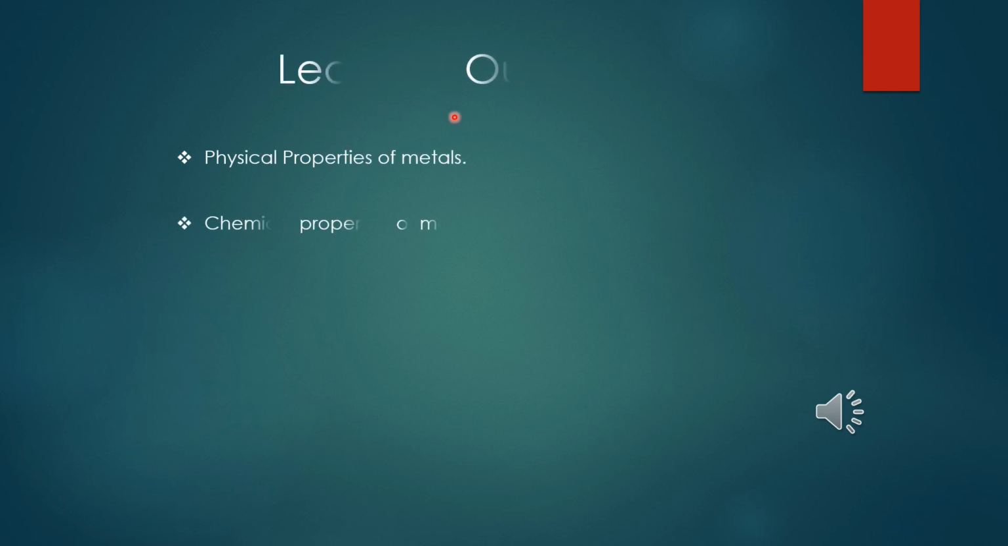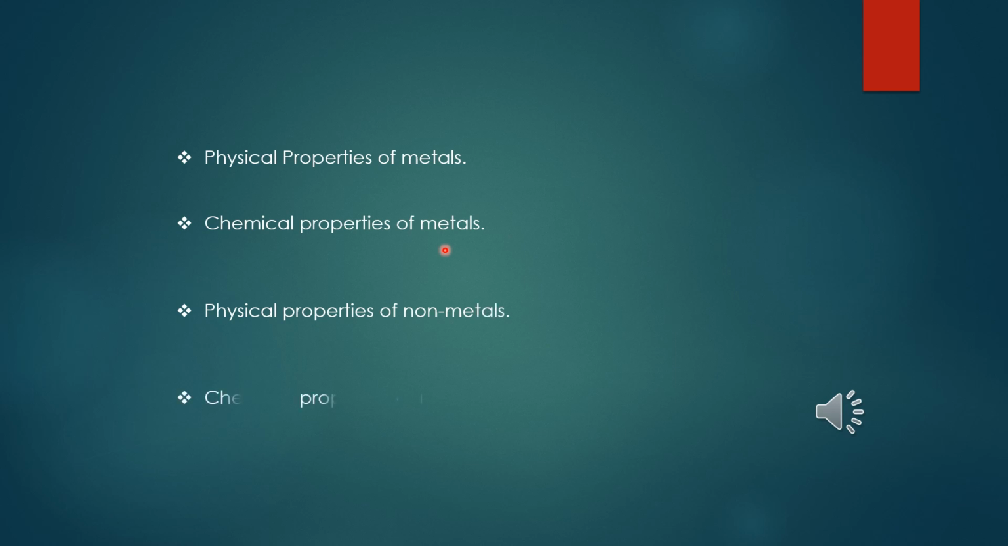At the end of this topic, you will learn the physical properties of metals and the chemical properties of the metals, physical properties of non-metals and chemical properties of metals. But in this session, you will learn only physical properties of metals and physical properties of non-metals.